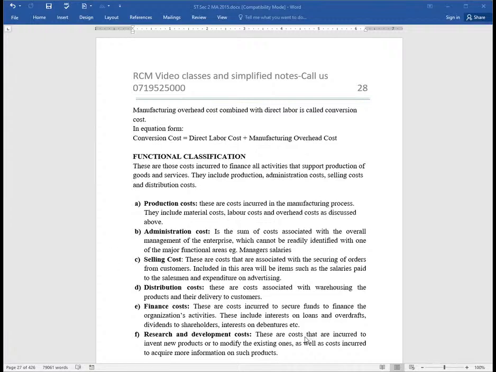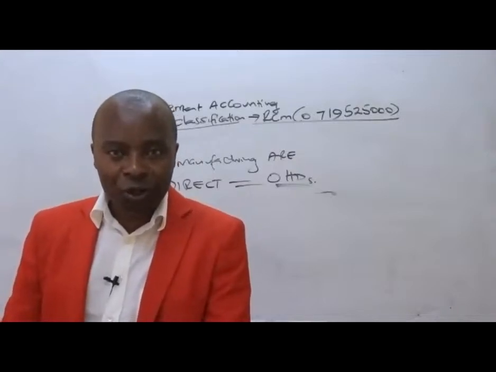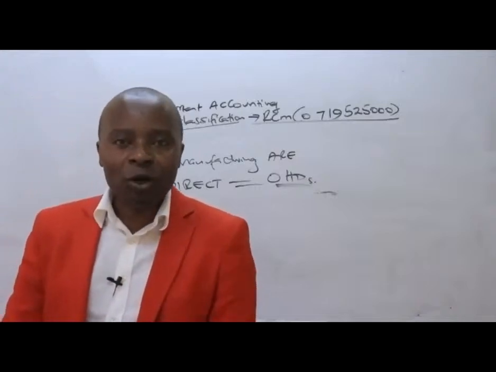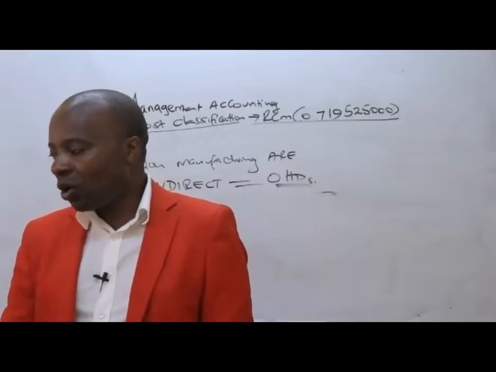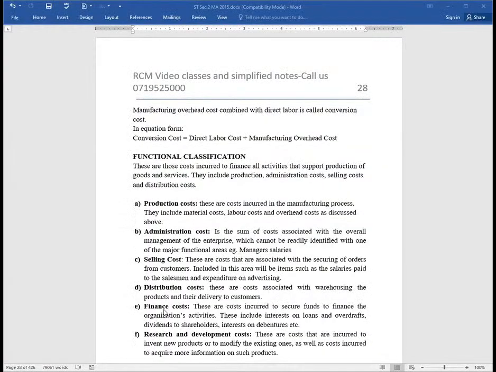For instance, if you have a distribution van, the cost of storing these finished products for the purpose of distributing them automatically falls under distribution cost. So, ladies and gentlemen, we have finance cost. Of course, you need to be accounting for whatever you do in your company. So these are serious functions, and they have to be categorized. You must have costs related to that, like the wages and salaries of the accountants, etc., research and development.